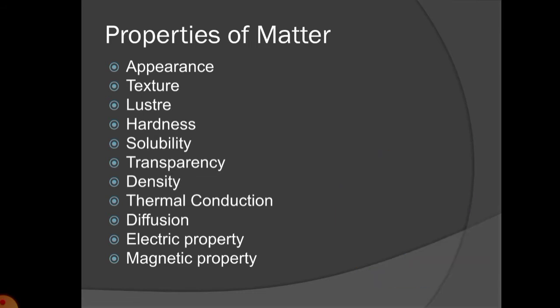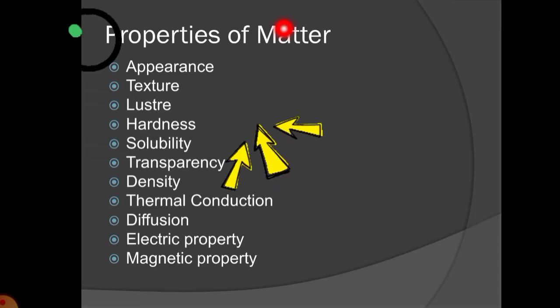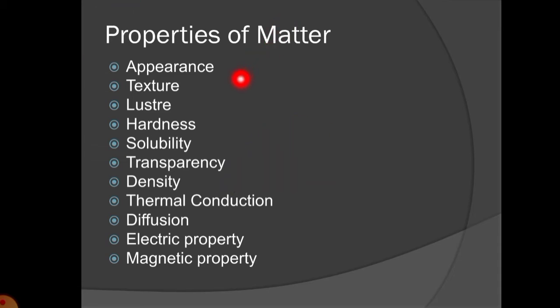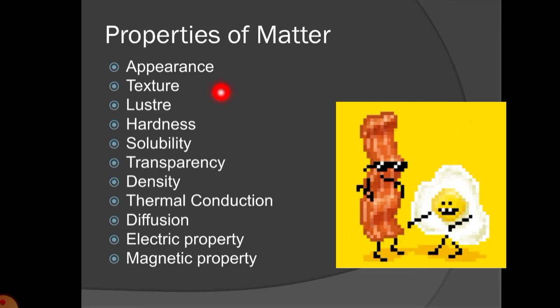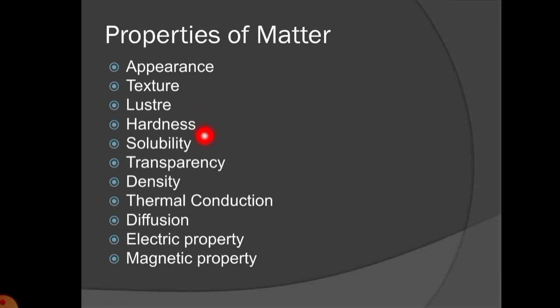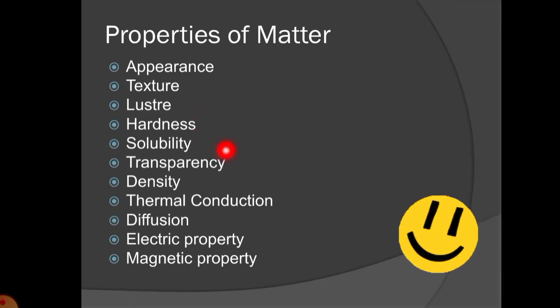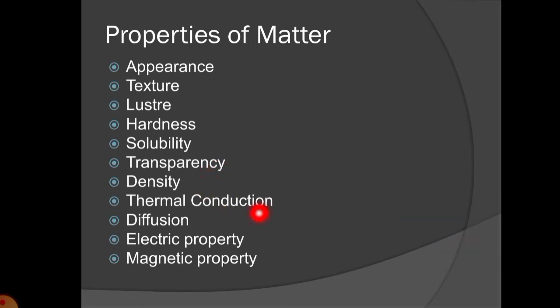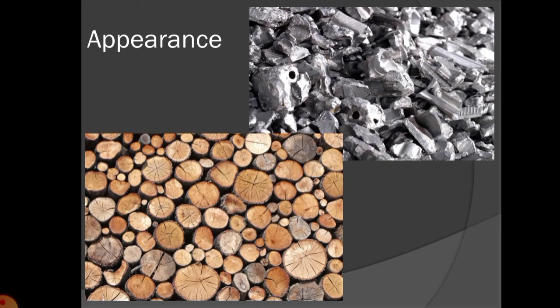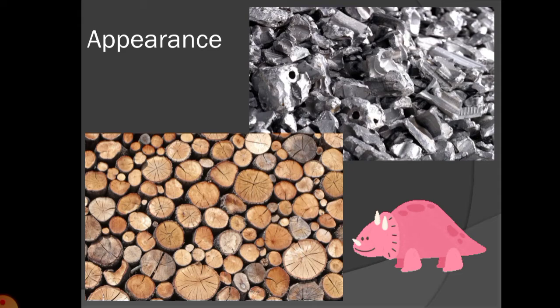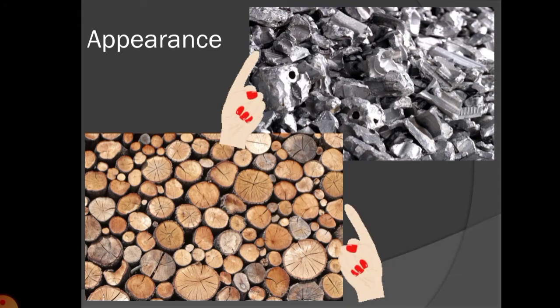So today we will learn the properties of matter. The first one, appearance, texture, then luster, hardness, solubility, transparency, density, thermal conduction, diffusion, electrical property and magnetic property. So get set go. The first character that we are going to learn is the appearance. Grouping together things with similar properties is called classification.